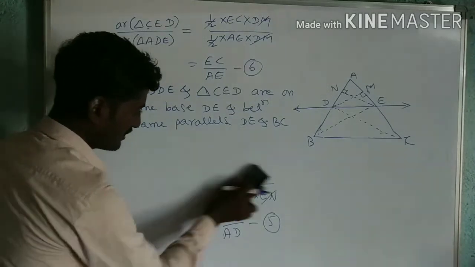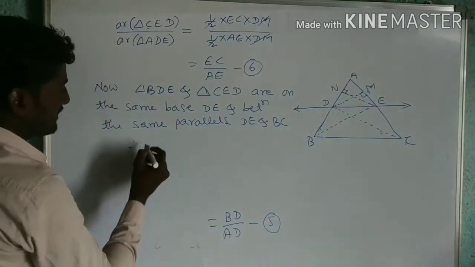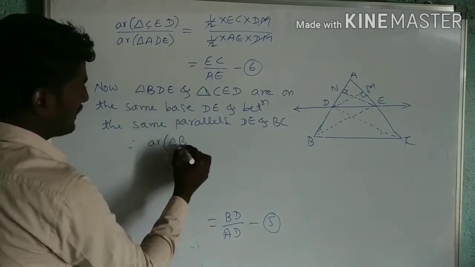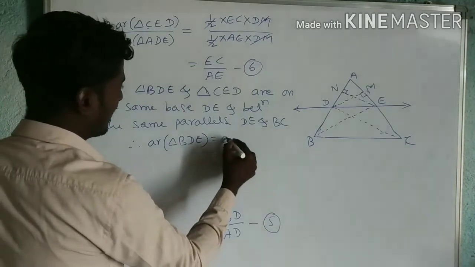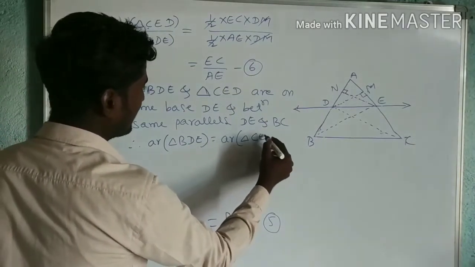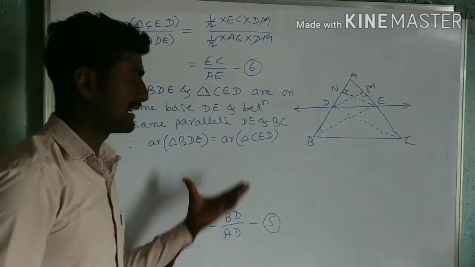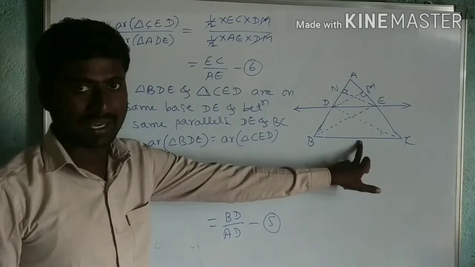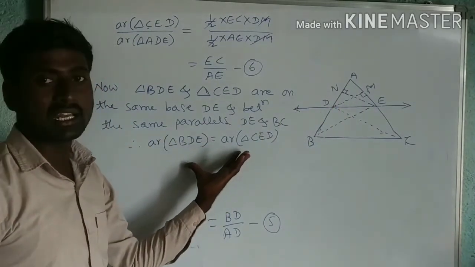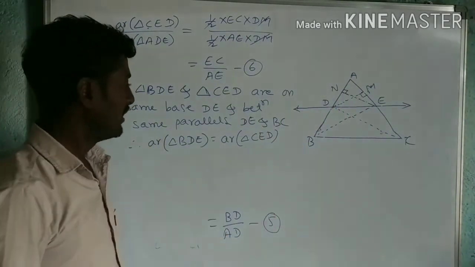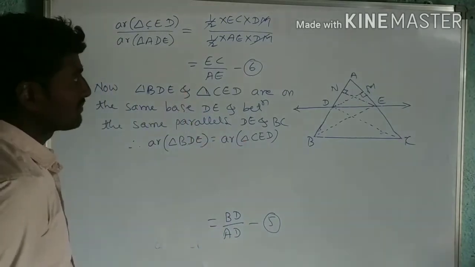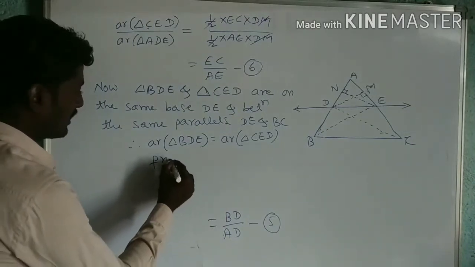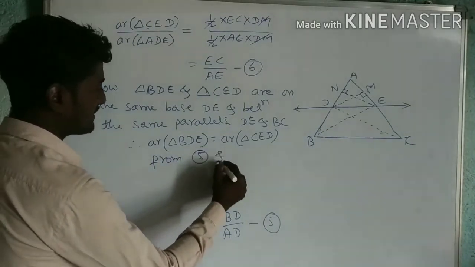Therefore, the area of triangle BDE is equal to the area of triangle CED. We already studied this concept: if two triangles are on the same base and between the same parallels, then their areas are equal. Now, if you know this condition, from equation 5 and 6,